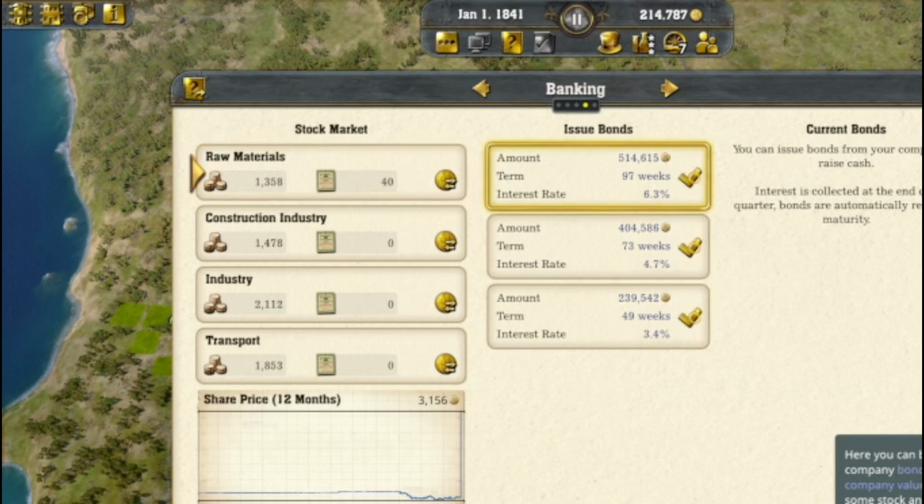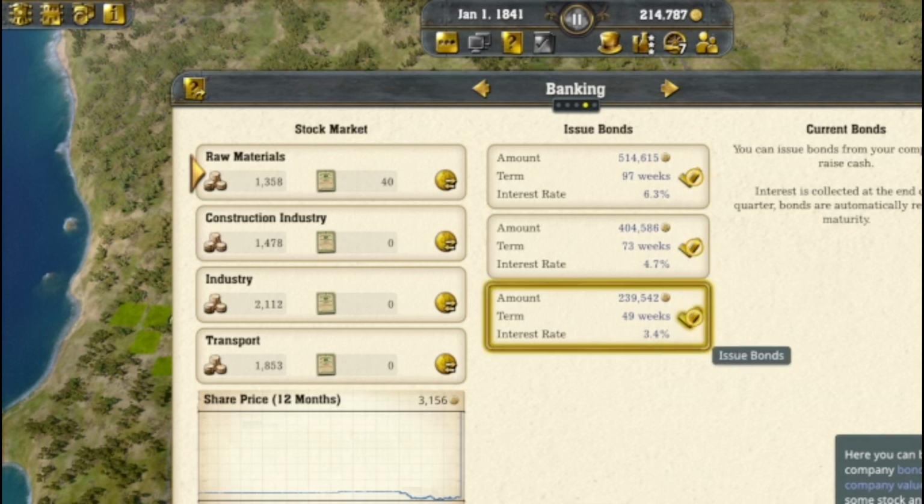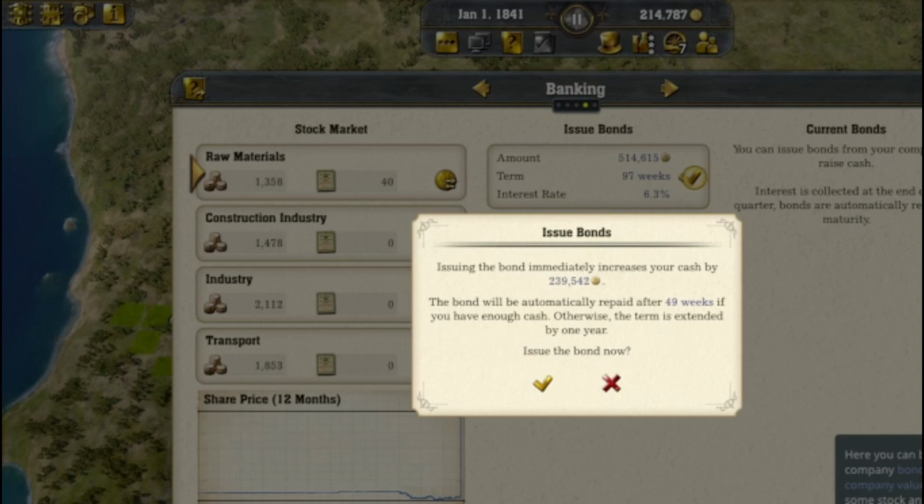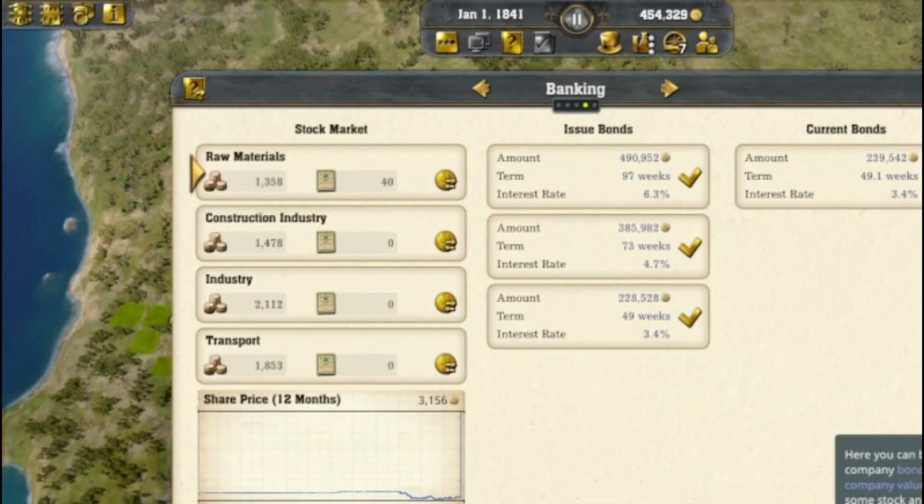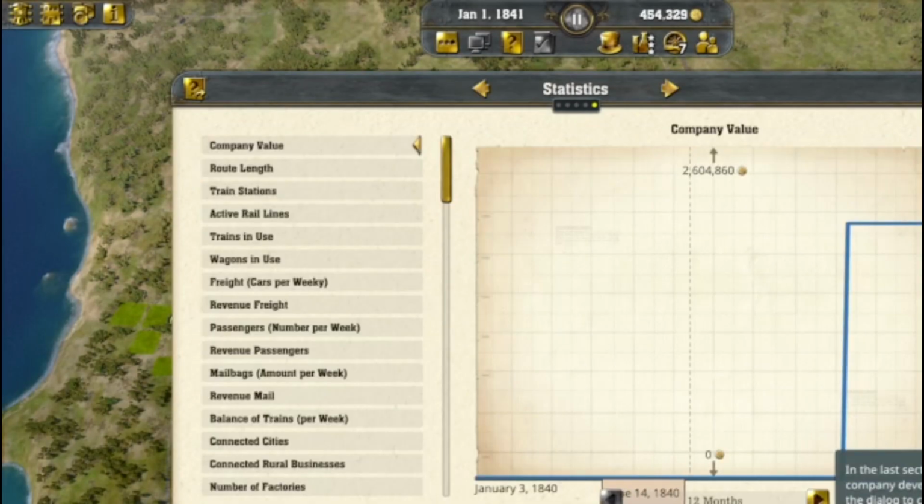Okay, so I bought some stock, raw materials. Term, interest rate. Cash buy doesn't have a big interest rate, or a high interest rate. In the last section, you can see all kinds of statistics on company development. Look around a bit, then close the dialog to continue.